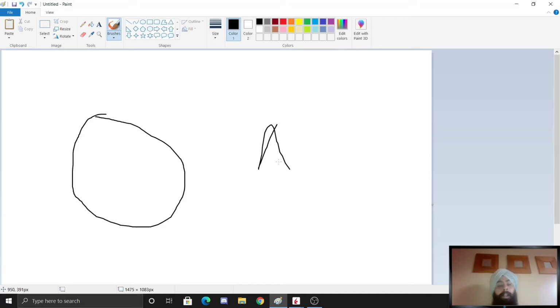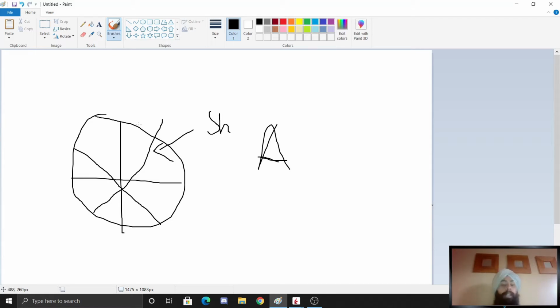Now consider this Apple as a pizza. What I'm doing is dividing the pizza into slices. Consider these slices as shares. This is one share that they have put out to sell, and there are many shares that they have put out to sell. Let's say, for example, right now in front of us there are 1, 2, 3, 4, 5, 6, 7, 8, 9, 10 shares that Apple has put out to sell to the public, and anyone can buy.